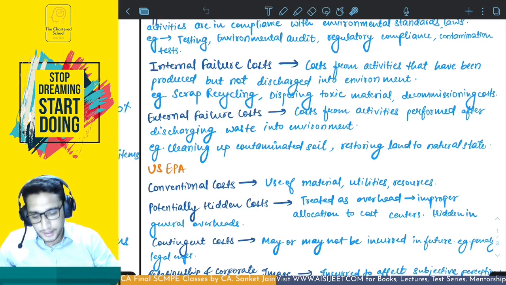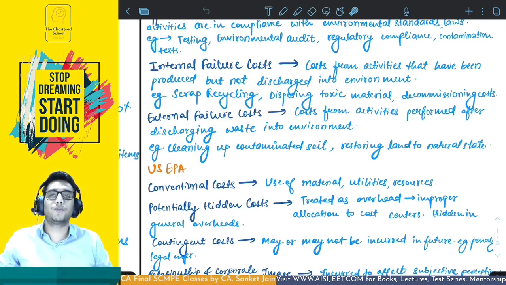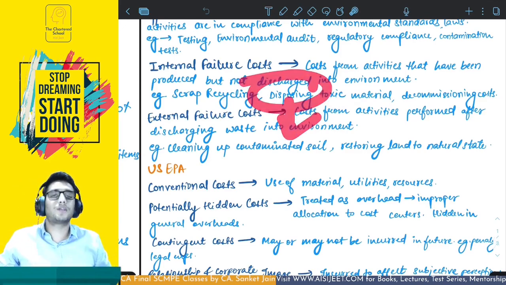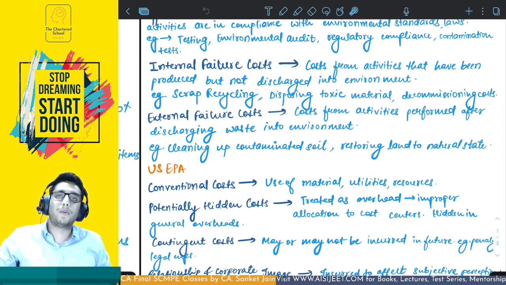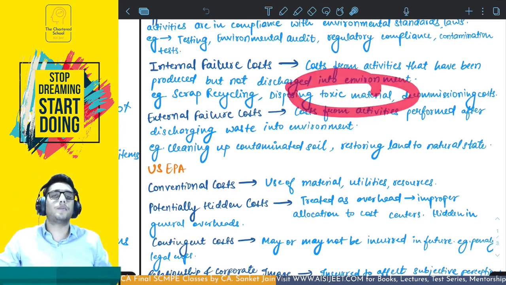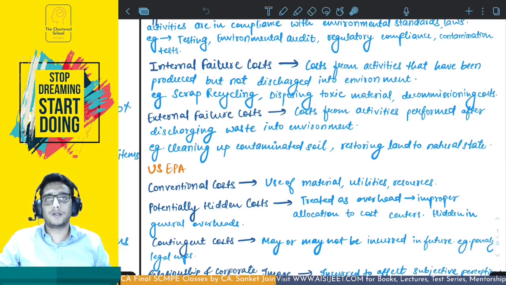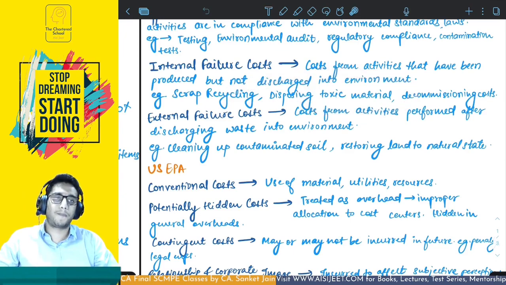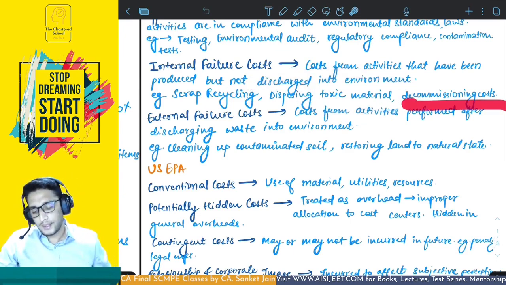Got it? Similarly, if you have to dispose of toxic material, disposing is not throwing away, disposing is treating the toxic material. You paid some amount for treating it. The cost incurred was internal failure cost. You did not discharge the toxic material into the environment. You treated it. So treatment made you incur a cost which would not have been incurred if you did not have toxic material. Similarly, decommissioning cost is again internal failure cost.